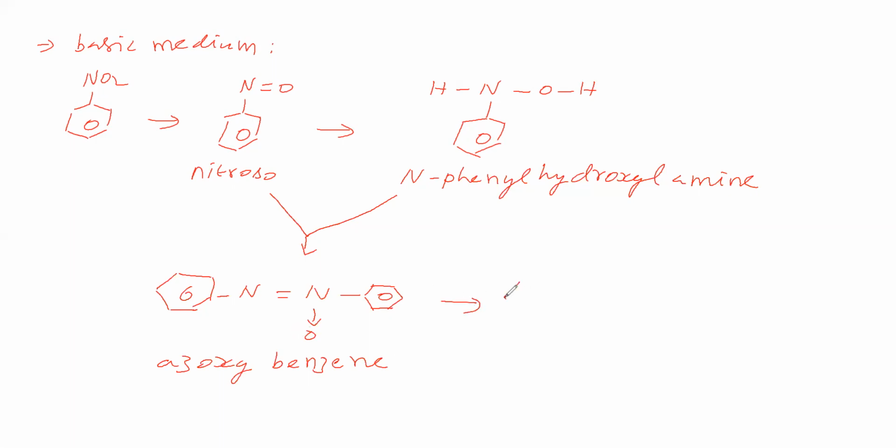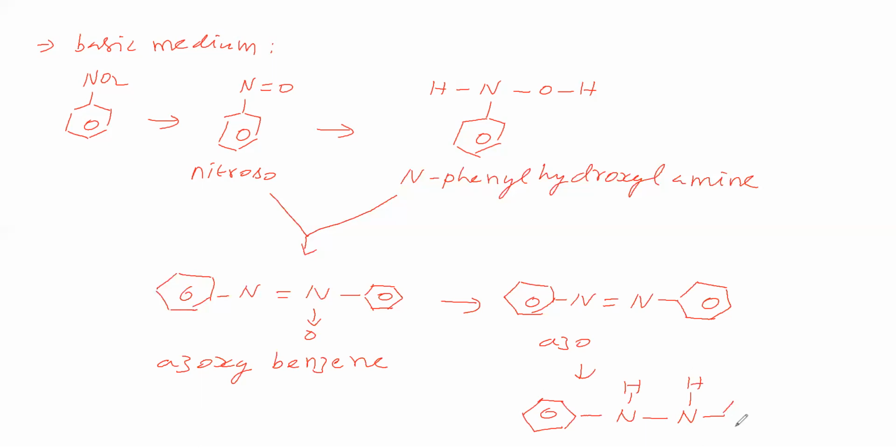Then it undergoes reduction to give azobenzene. This on reduction gives azobenzene. This undergoes reduction on either side of the nitrogen, hydrogen will be added, and therefore we are getting hydrazobenzene. The double bond becomes a single bond between the nitrogens, with a benzene on each side. This compound is called hydrazobenzene.